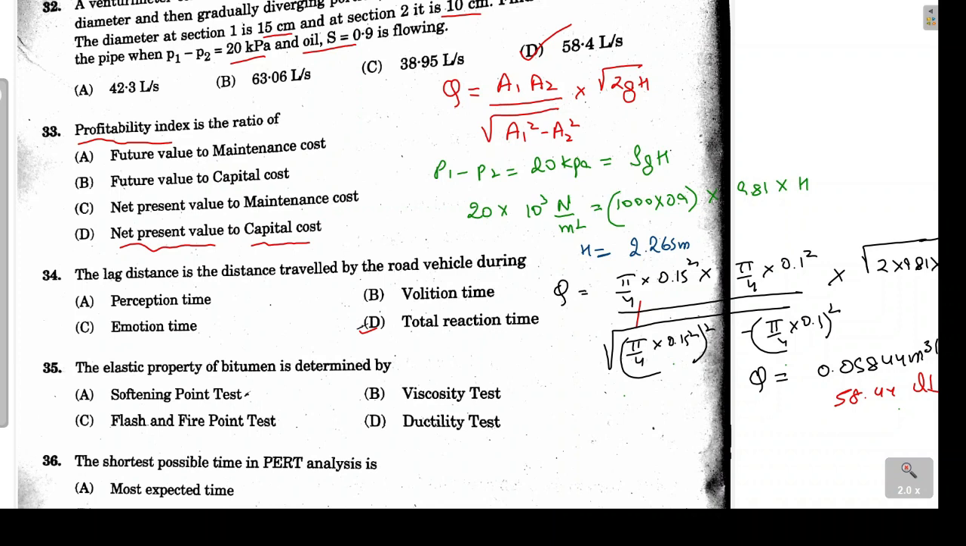Next is question number 35, again from highway. So the elastic property of the bitumen is determined by which of the tests? So using the ductility test, we try to determine the elastic property of the bitumen. So option D is the correct answer over here.